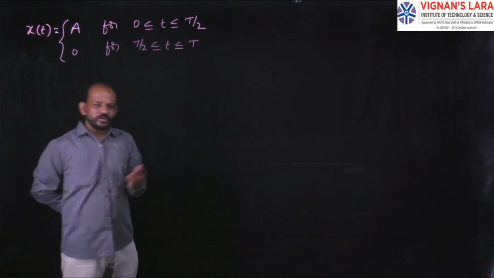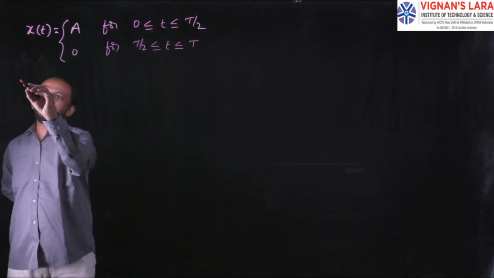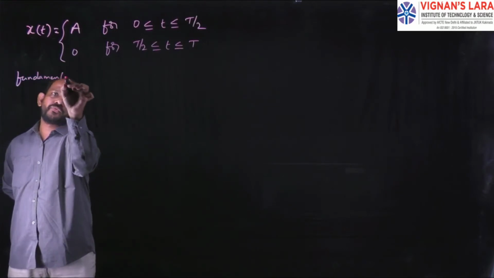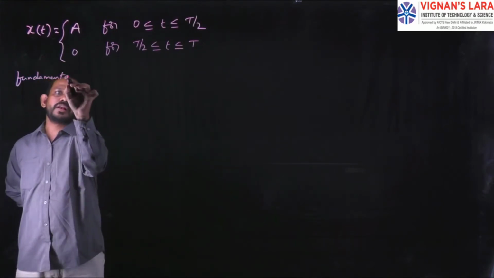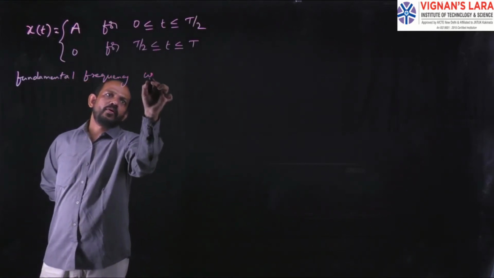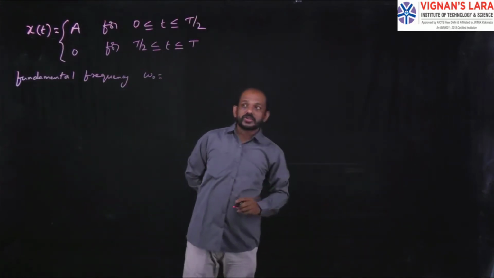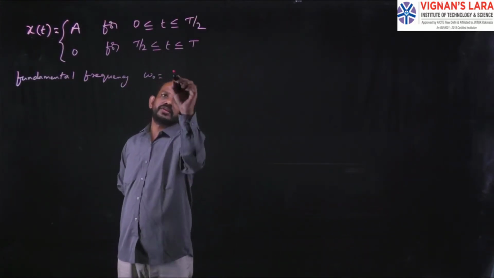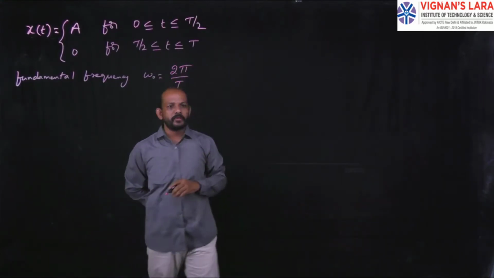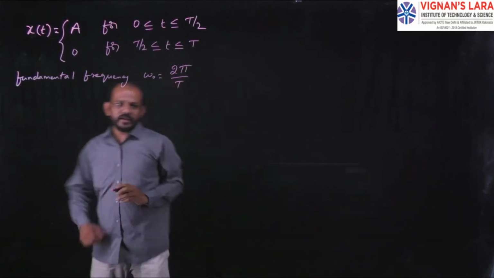Okay, and you know the value of capital T, that is 2 pi by omega naught. And here the fundamental frequency omega naught will be equal to 2 pi by T, because you know that T equals 2 pi by omega naught. So simply the fundamental frequency in this case, omega naught, will be equal to 2 pi by T.